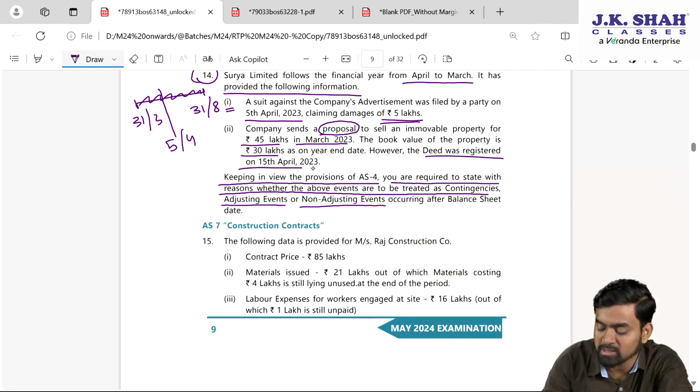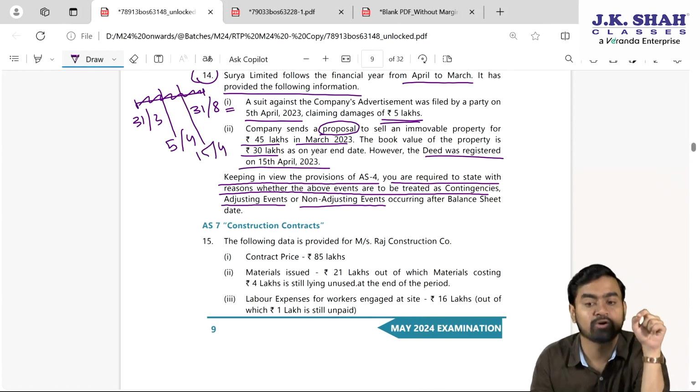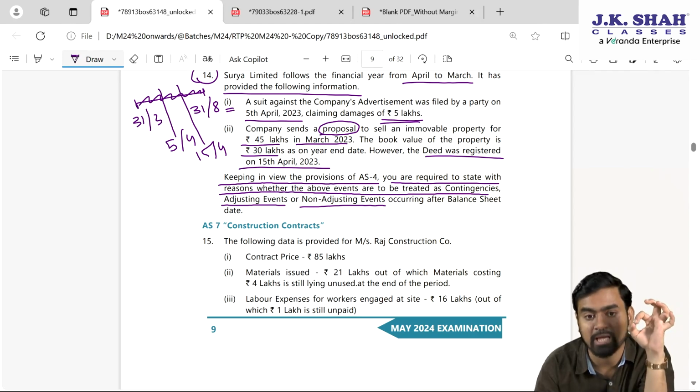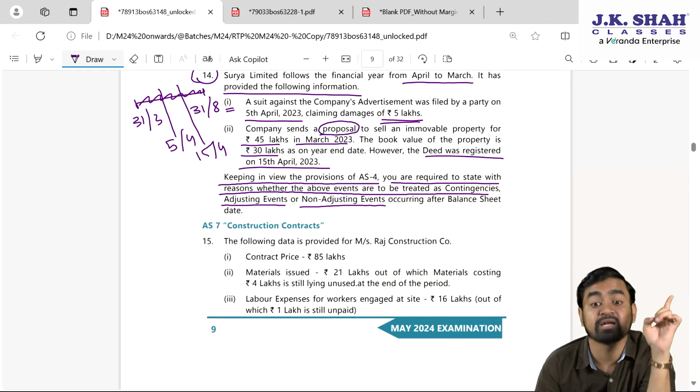However, deed was registered on 15th April. So during this period, the deed registered, but still it is non-adjusting event because the registration does not provide any condition existing on the balance sheet date, on 31st of March. On the balance sheet date, only the proposal was there. No final terms and conditions were decided, my dear students.